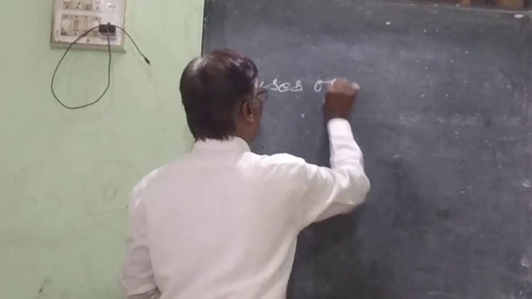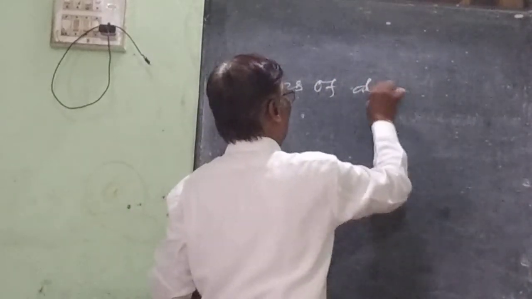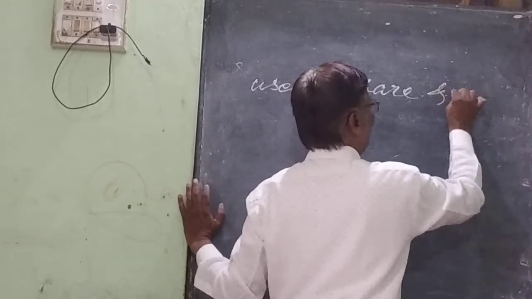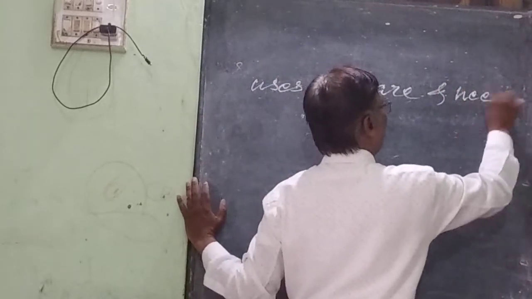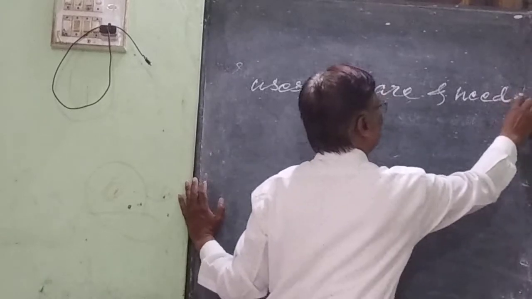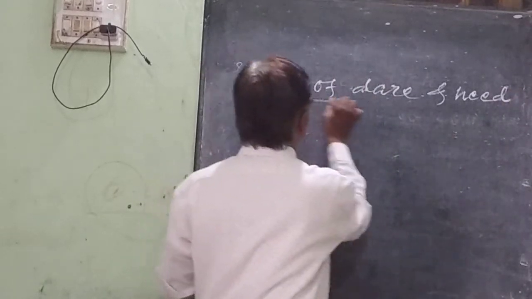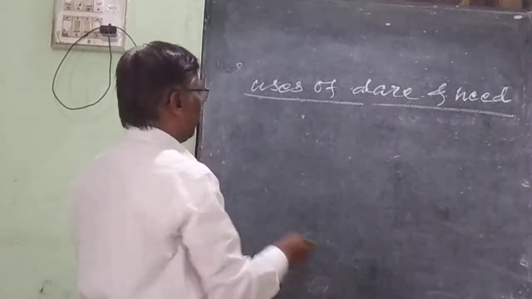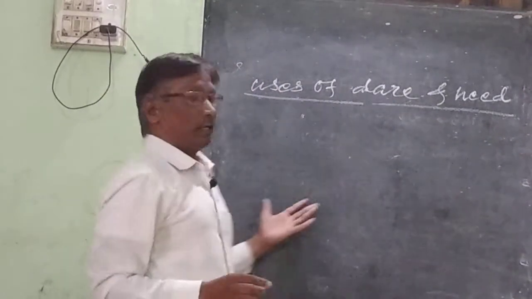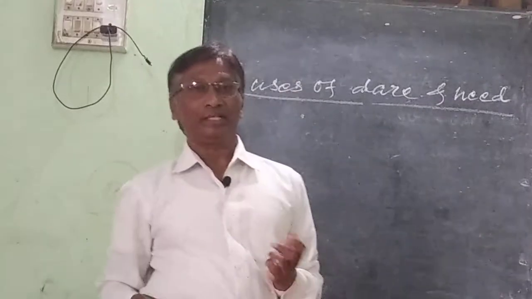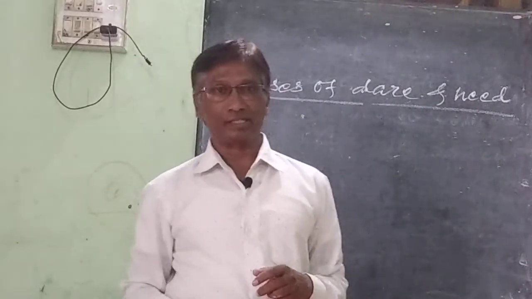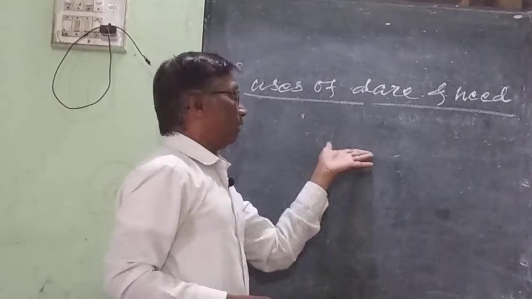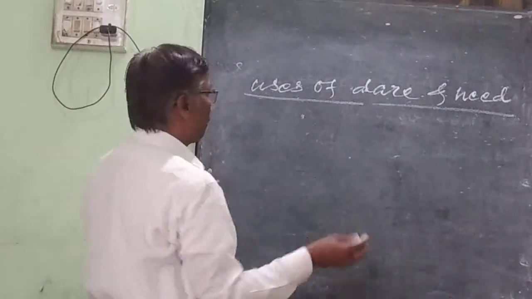Uses of dare and need. When dare and need are used as auxiliary verbs in a sentence, in negative and interrogative sentences, bare infinitive is used there.